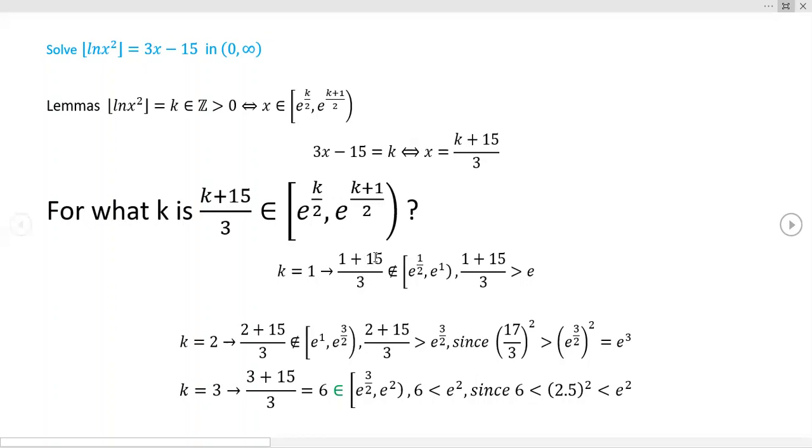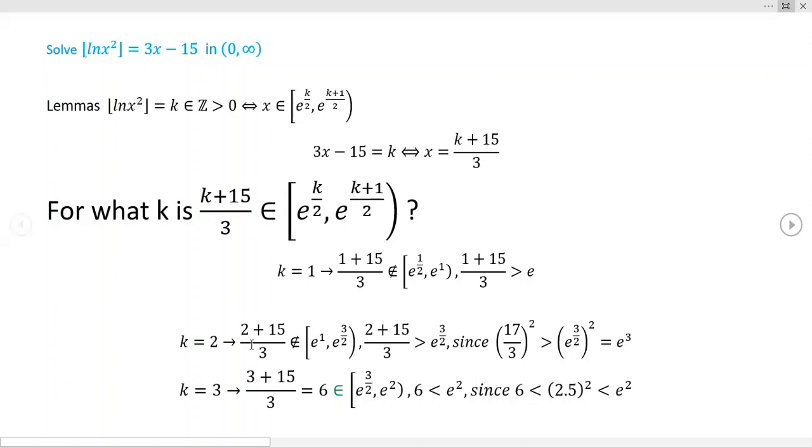16 over 3. Well, it's clear that 16 over 3 couldn't be contained in e to the 1/2, e to the first. Again, using this lemma right here, because 16 over 3 is much larger than e, right? e is approximately 2.7, okay? And so without using a calculator, we know that k equals 1 is not going to provide a solution.